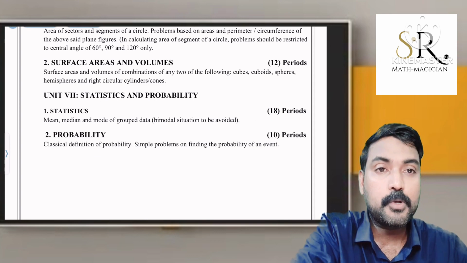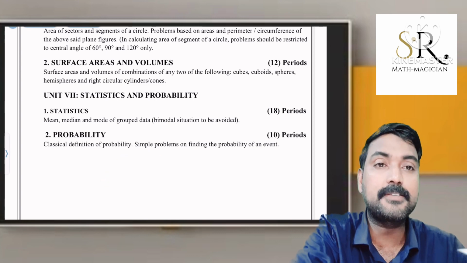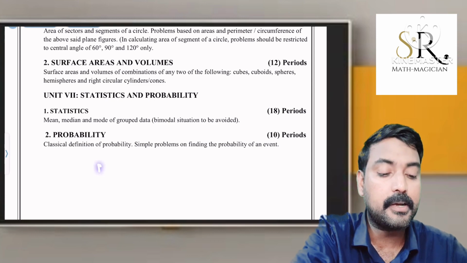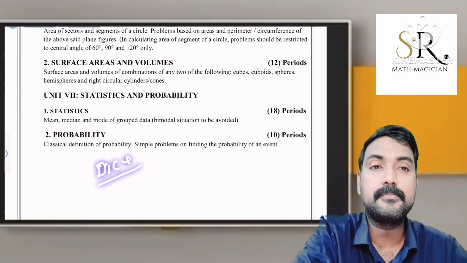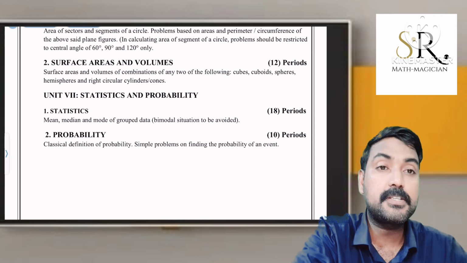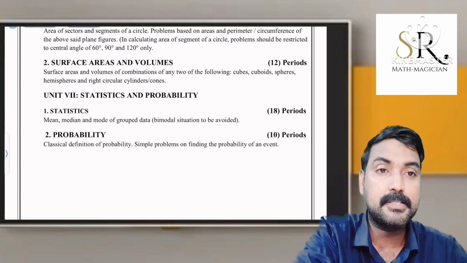There will be questions based on coins, tossing a coin, tossing 2 coins, tossing 3 coins at a time. So what is the probability of getting at least 2 heads, at most 3 heads, or exactly 3 heads? So such kind of questions we can expect. Or there will be questions related to dice. When we throw 2 dice together, there will be outcomes 1 1, 1 2, 1 3, 2 1, 2 2, 2 3, etc. So the questions will be based on this dice or coins or playing cards.